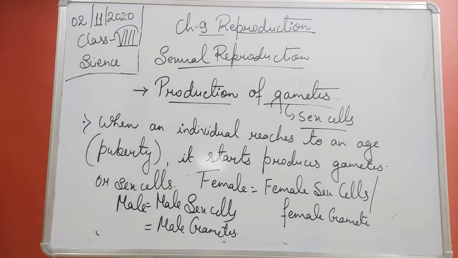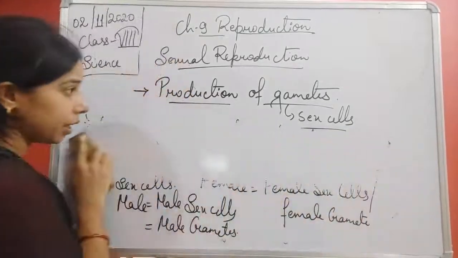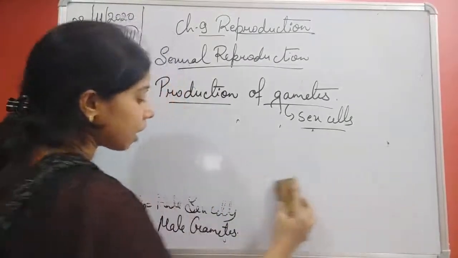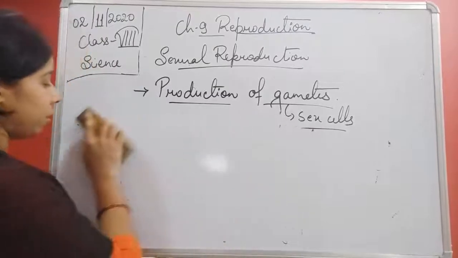So males start producing sperms, and the female, when she reaches puberty age, starts releasing the female sex cell, that is called an ovum.